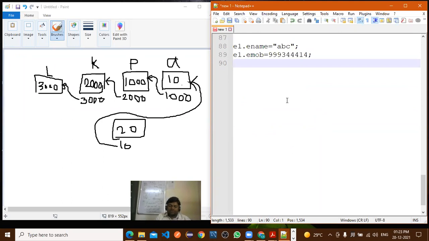Or suppose you want to write a program for the same. How to write a program? So enter the name and salary of an employee. How to enter the salary of the employee, or how to write a proper program for the same? For this structure, how to write a simple program?